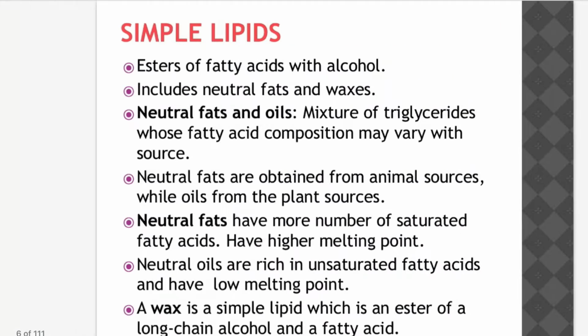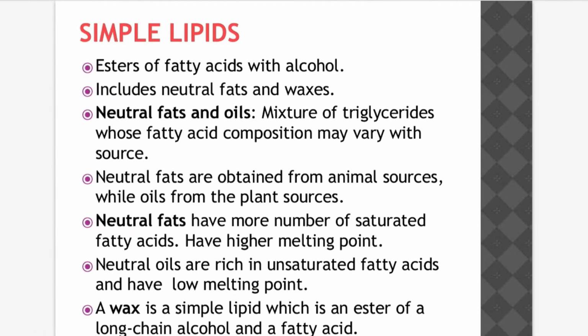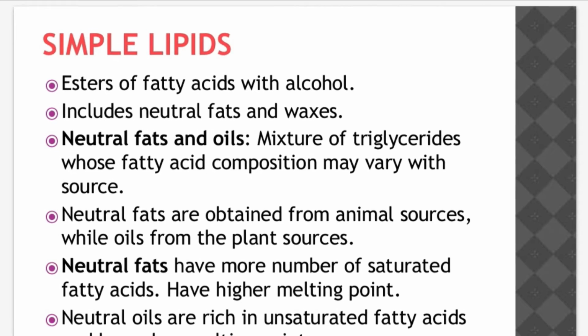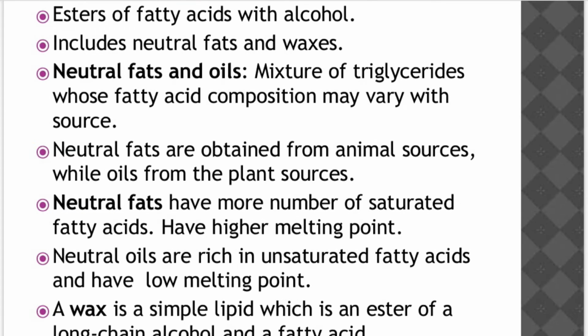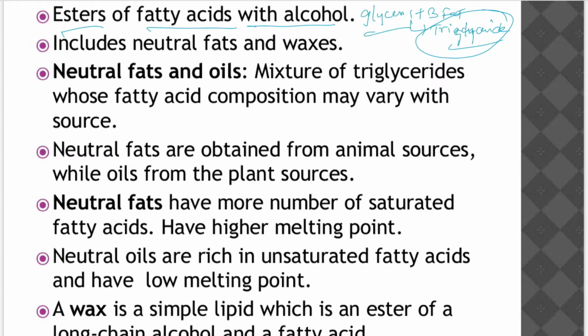Let's go to simple lipids. What are simple lipids? Simple lipids are esters of fatty acids with alcohol. Suppose glycerol reacts with 3 fatty acids to form a triglyceride, as we saw in the example just now. This triglyceride molecule is a simple lipid, because it consists of fatty acids with an alcohol, glycerol, which has 3 OH groups. By ester bonds, the triglyceride is formed between the glycerol and fatty acids.